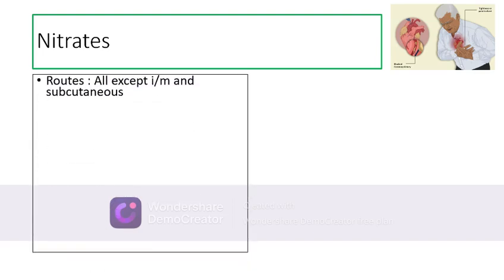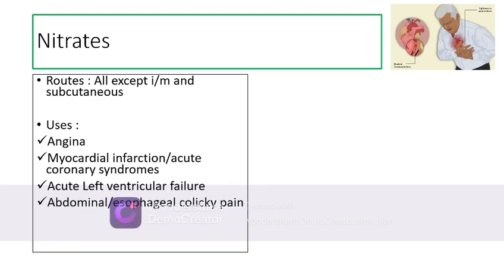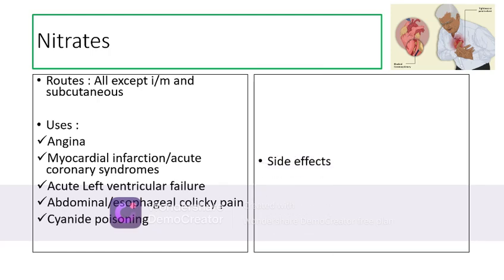Now, talking about nitrates, their properties. Nitrates can be given by all routes since they are lipid soluble, except intramuscular and subcutaneous routes. The uses include angina. They can also be used in myocardial infarction and acute coronary syndromes to relieve the anginal chest pain. They reduce the workload by reducing the venous return towards the heart. They reduce the cardiac output and therefore they can be used in patients of left ventricular failure. They act as smooth muscle relaxants in the abdomen and the esophagus, therefore they can be used in abdominal and esophageal colicky pain. They cannot be used in patients of biliary colic or ureteric colic. And they also have a role in treatment of cyanide poisoning patients.